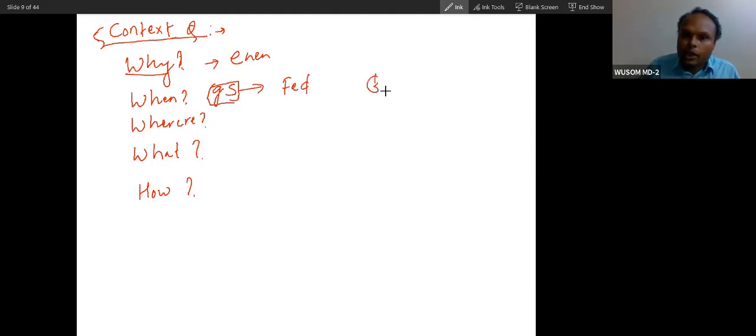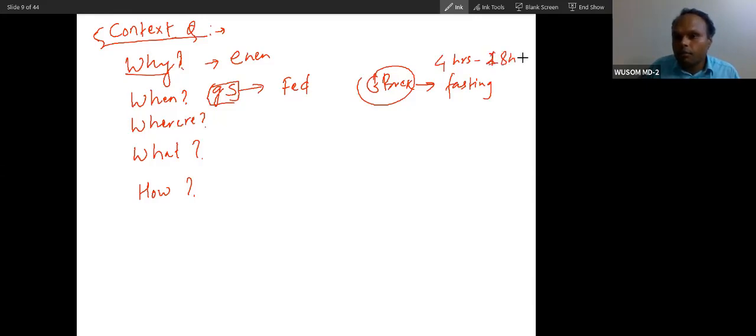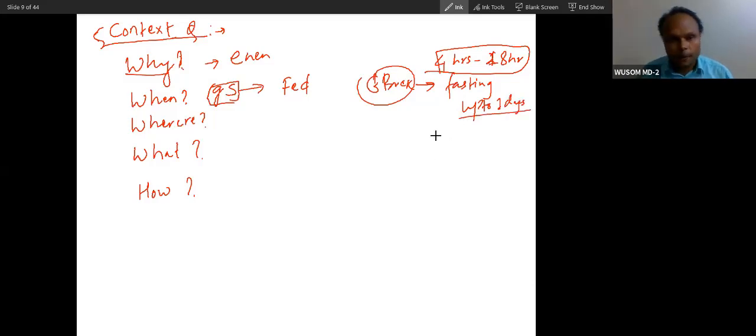But when will glycogen breakdown happen? Fasting condition. Which fasting? Fasting after 4 hours to, let's say, 20 hours. Actually 18 hours is most appropriate. In a rough way, you can call it up to 1 day. So glycogen sustains your body for up to 1 day.